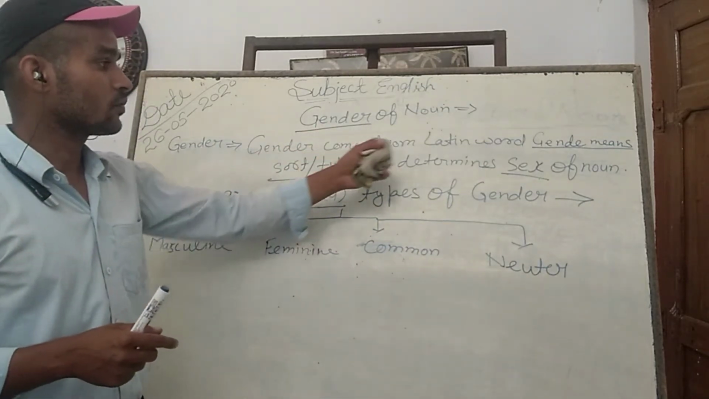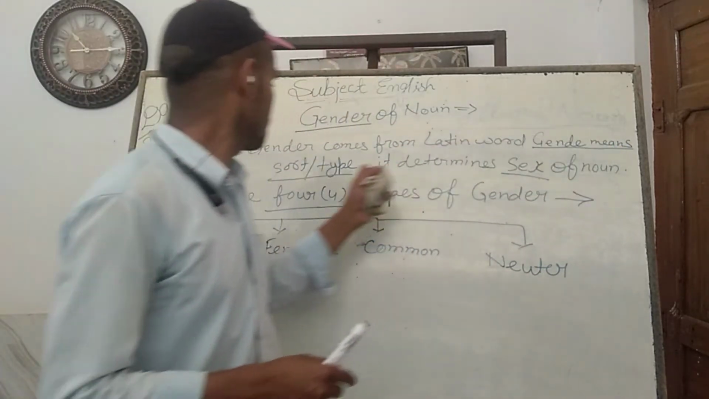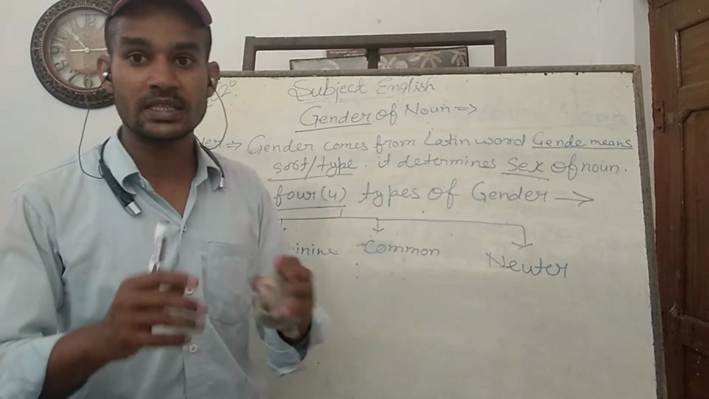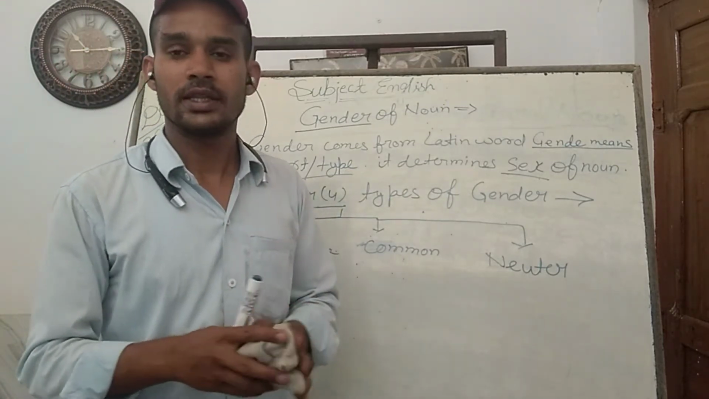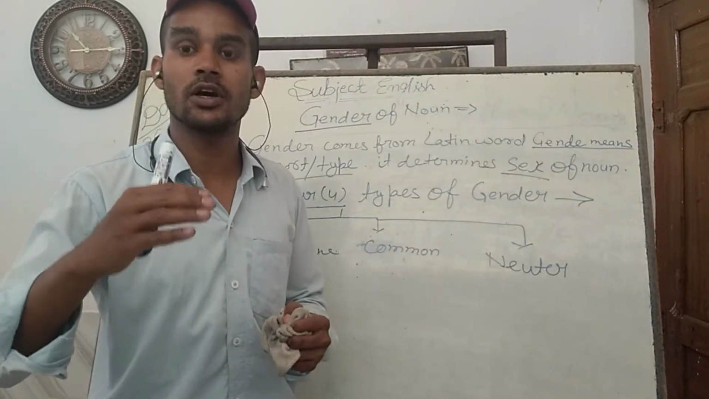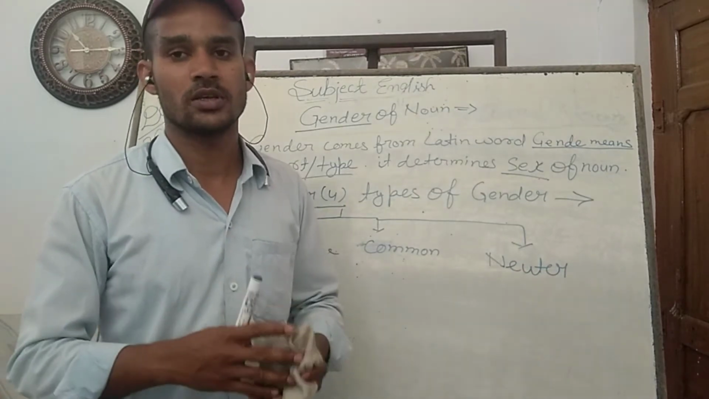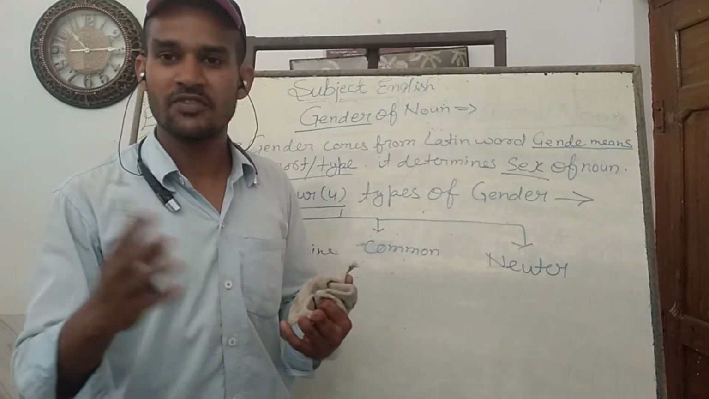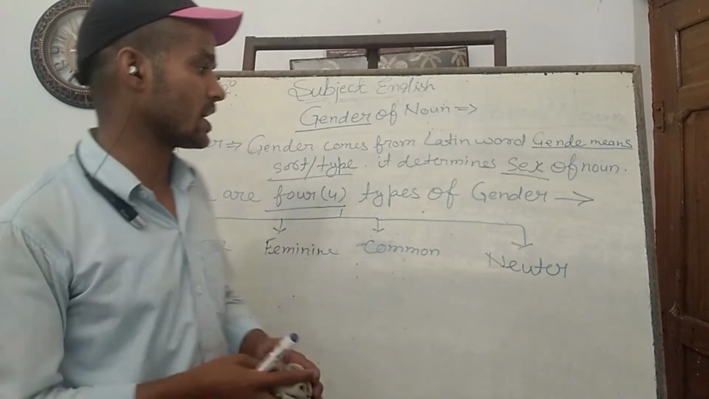Gender comes from the Latin word gende. Gende means sort or type, means किस प्रकार. So as I told you just before, we think under which category, that is, under which type this particular noun or pronoun comes: either male, female, or between both, or neither of both, etc.